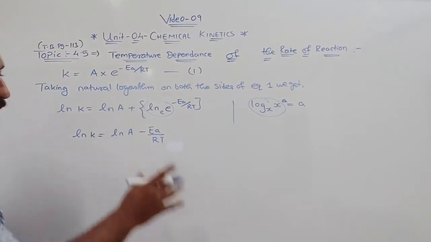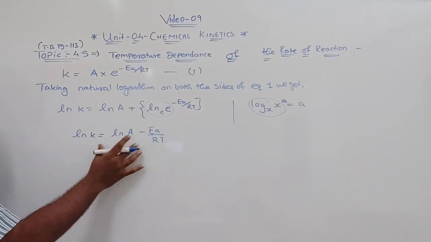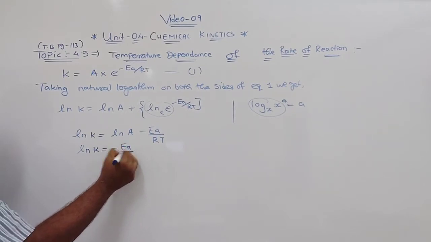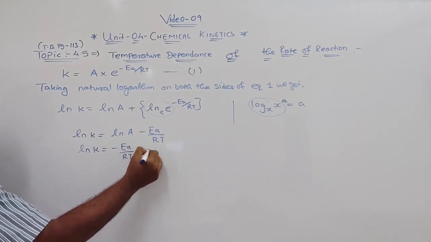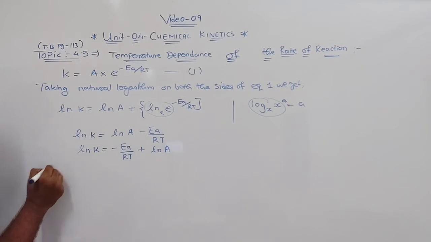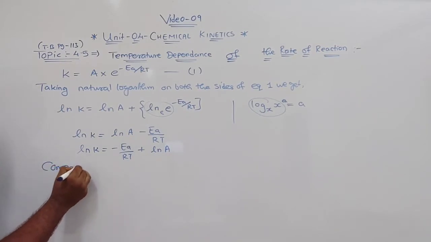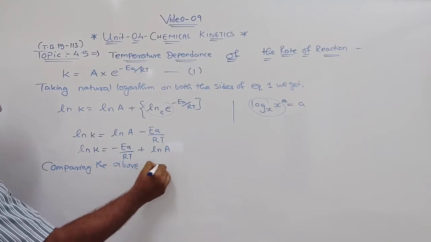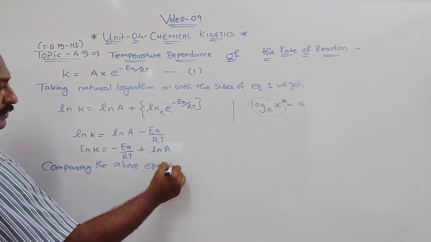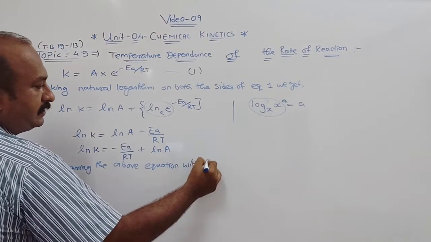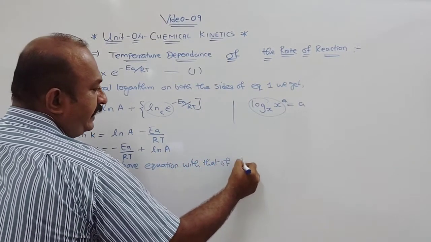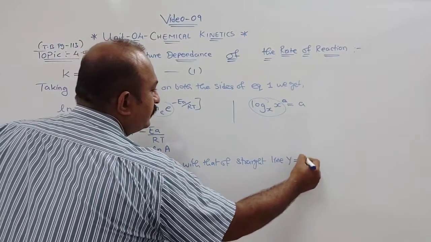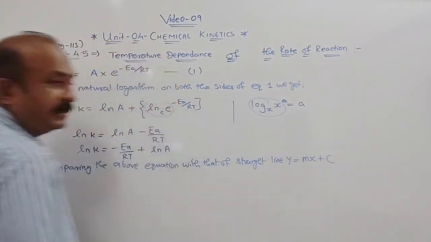Now if you compare this equation, or I will just interchange and write minus Ea by RT plus ln A. Clear? So comparing the above equation with that of a straight line, that is y is equal to mx plus c. Understood?